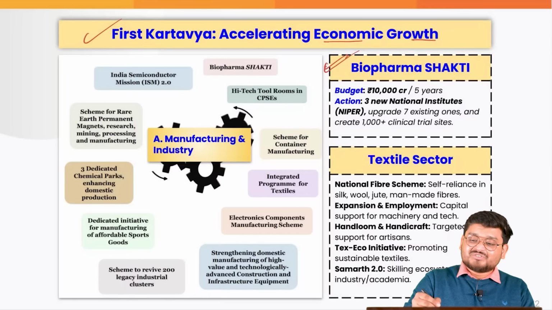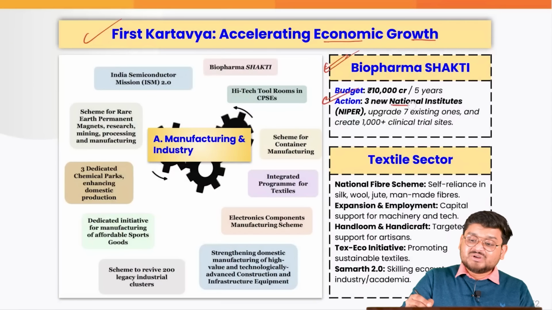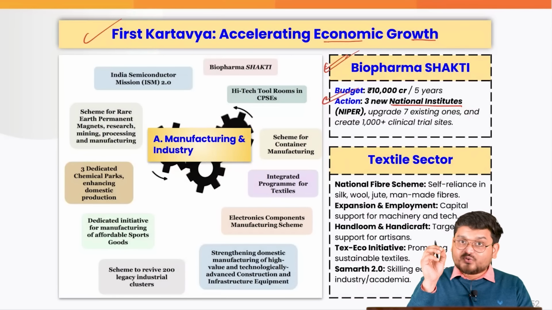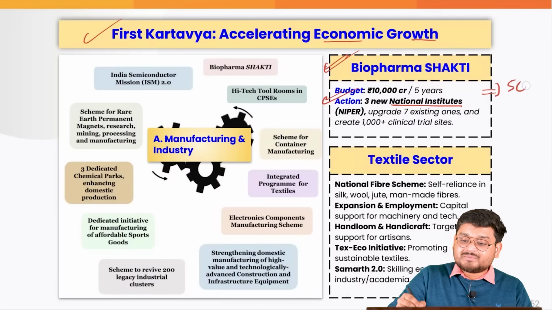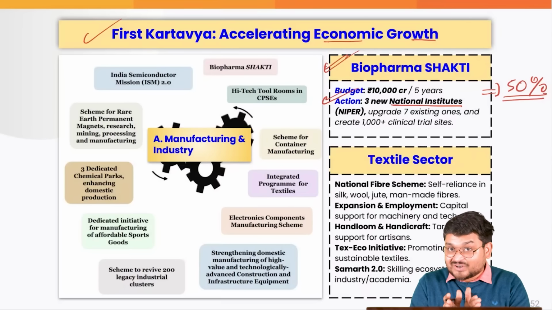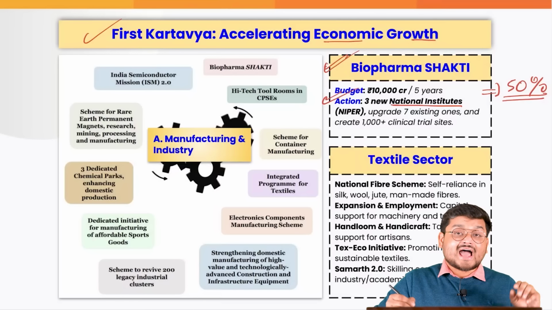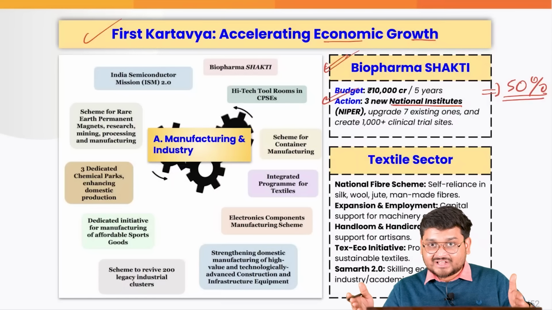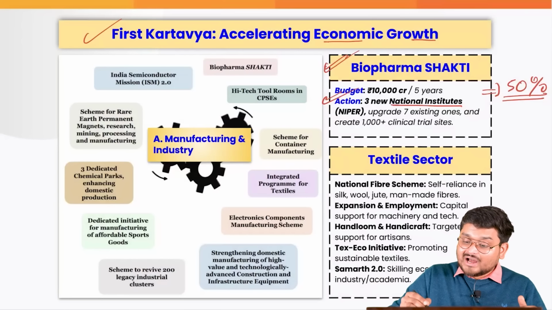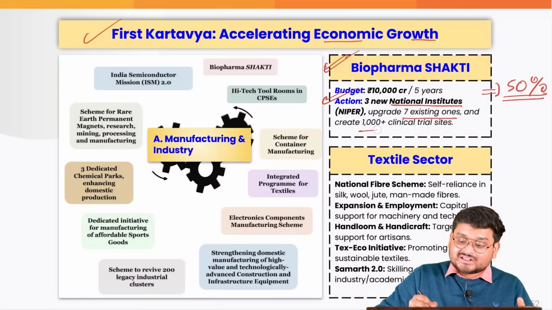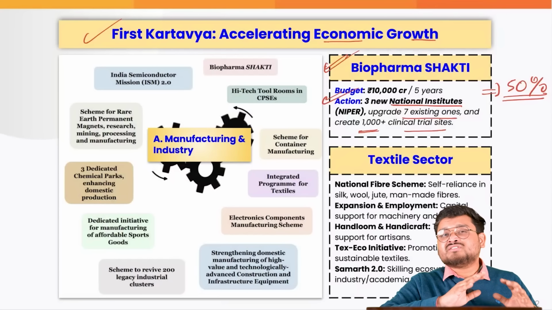Firstly, when we talk about the Biopharma Shakti, we have a budget of 10,000 crore over the next 5 years, where we are going to have new national institutes totally revamped to focus on the pharmaceutical sector of our country. Why, if you may ask? Because Mr. Trump's 50% tariffs do not apply as of now to the pharmaceutical industries. So the government is thinking, let us give more money to the industry, let the pharmaceutical setup in the country diversify to US markets too. So this is an opportunity, and the government is trying to upgrade 7 existing facilities and create 1,000 plus clinical trial sites.